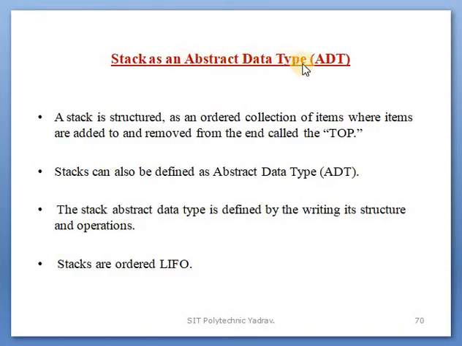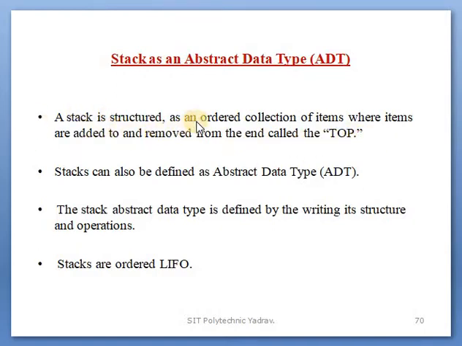Stack as an abstract data type. A stack is structured as an ordered collection of items where items are added to and removed from the end, called the top. Is that clear? What is meant by stack?